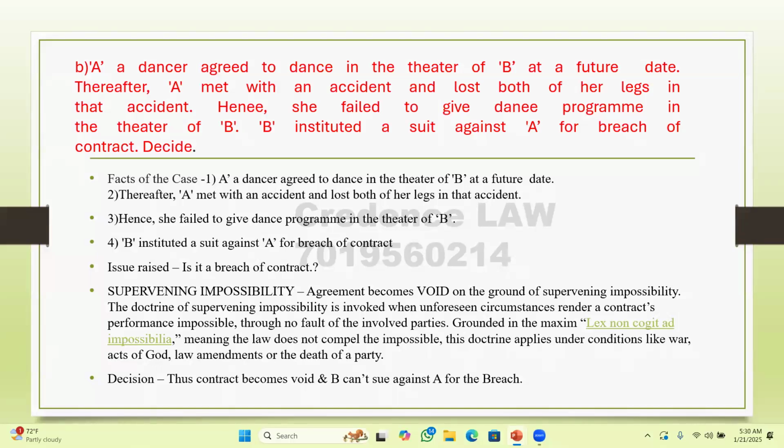The answer to the question is no, it is not a breach of contract. Here, the event became subsequently impossible. That is supervening impossibility. The agreement became void on the ground of supervening impossibility. By this we can say that here the contract is void, where B cannot sue A for the breach of the same. Lex non cogit ad impossibilia: law does not compel impossible things. Here the doctrine of frustration, the doctrine of impossibility, is getting attracted, by virtue of which B cannot sue A for a breach of contract.